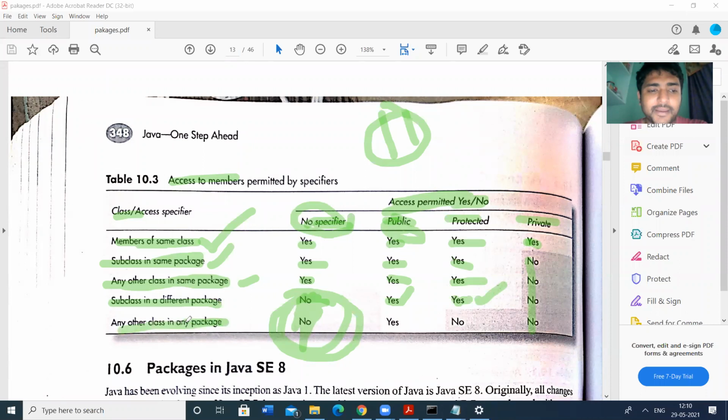In most cases we will declare the package members as public. Any other class in any package can access only if it is public. If you declare public, then everything works. So this is all about the access specifiers.